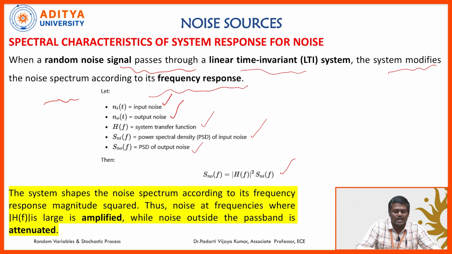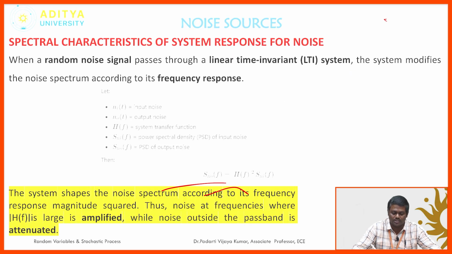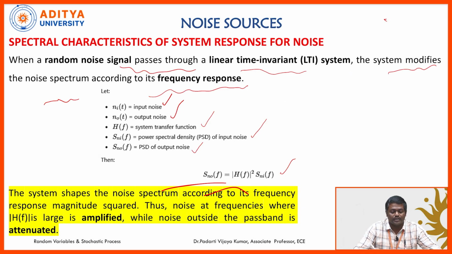So, when I apply a random noise signal to the system, it will modify the noise spectrum according to the frequency response. The system shapes the noise spectrum according to the frequency response magnitude squared. Noise that is present at the passband frequencies also gets amplified, and noise outside the passband gets attenuated. Okay, this is the advantage of this system.